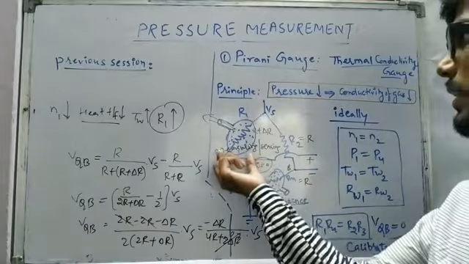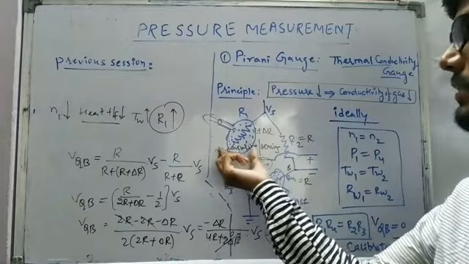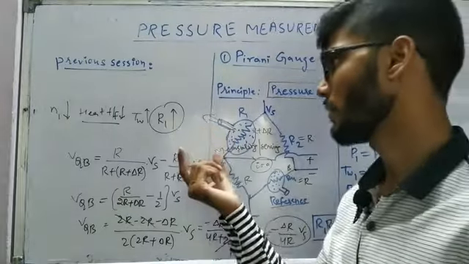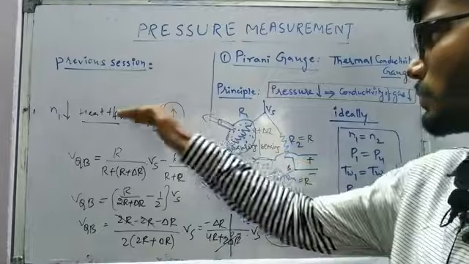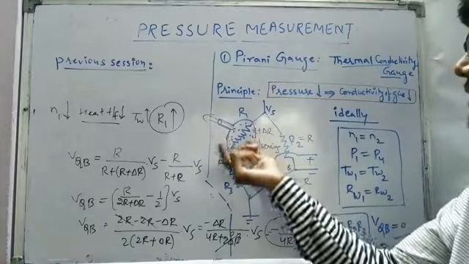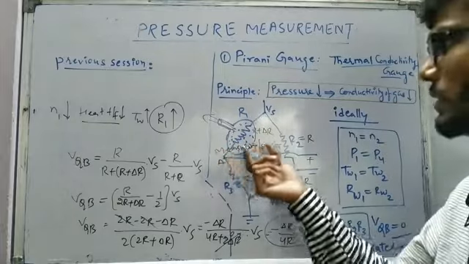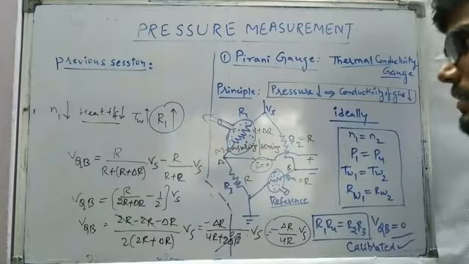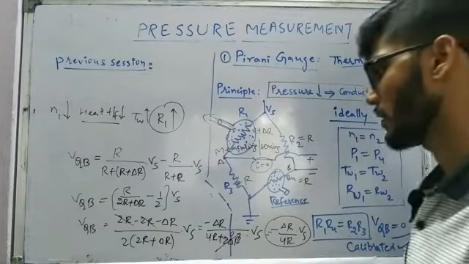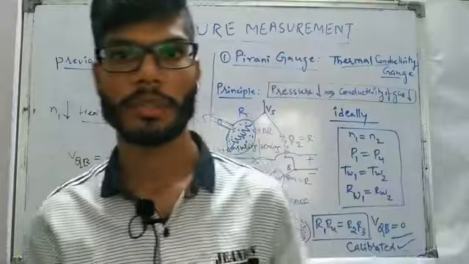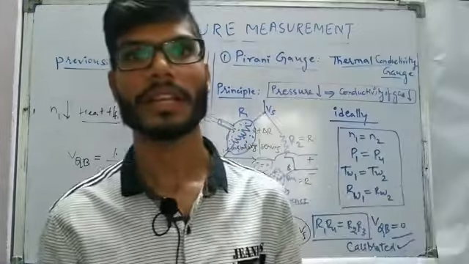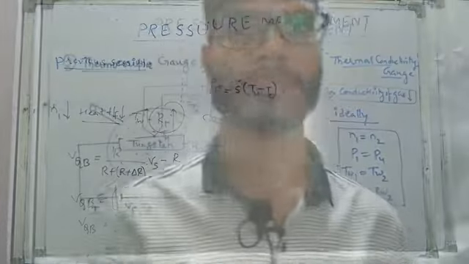If we are decreasing the number of molecules inside the gas, meaning we are connecting this particular sensing arm to our vacuum pressure, it is going to suck the molecules from the gas. Due to that, the temperature of the wire inside the bulb is going to increase, and it will increase the resistance. If we have changes in the resistance, with the help of the Wheatstone configuration, we can calculate the output voltage. So this is going to be the main idea. And now we'll have the discussion about the ionization gauge and thermocouple gauge.